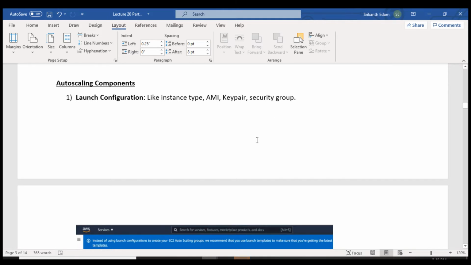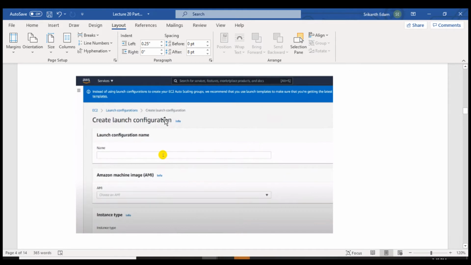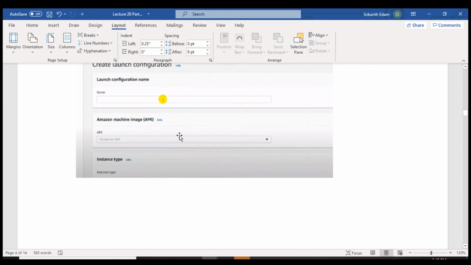I have a few screenshots which will be useful for us to refer to. So here is a screenshot. When you click on launch configuration, you have to give a name here and click on this drop down. You have to select the AMI of your EC2, the image of your EC2.